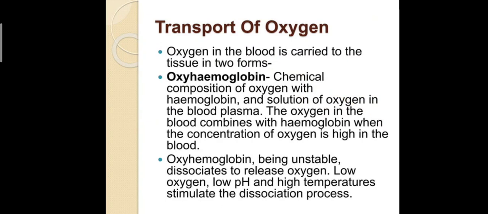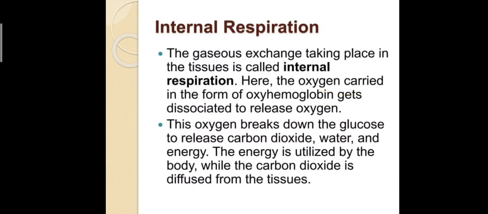Oxyhemoglobin, as the name itself says, is oxy meaning oxygen, combined with hemoglobin. The oxygen in the blood combines with hemoglobin when the concentration of oxygen is high in the blood. Oxyhemoglobin being unstable, it dissociates to release oxygen. Low oxygen leads to low pH, and low pH leads to high temperatures, so it stimulates the dissociation process. This is the transportation of oxygen.